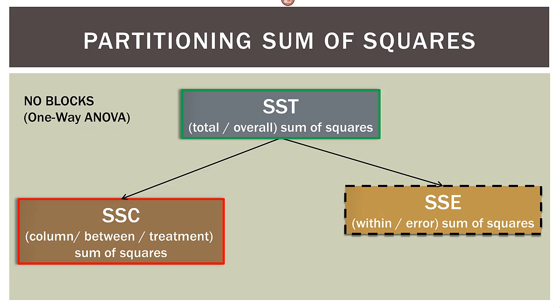When we added those two together, SSC plus SSE summed to SST. We're literally splitting the SST into two parts that, when you add them back together, give us SST again. So this was the one-way ANOVA.